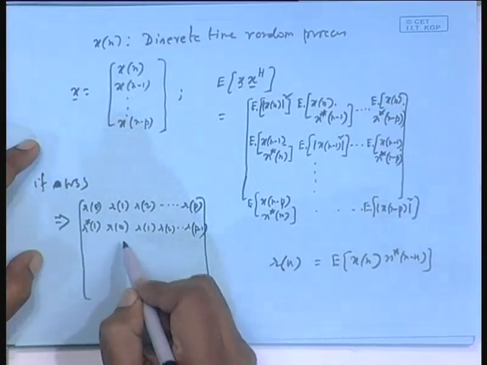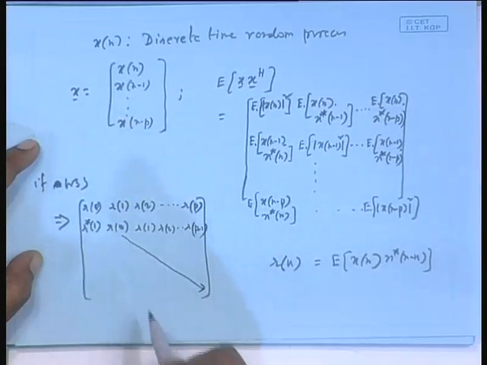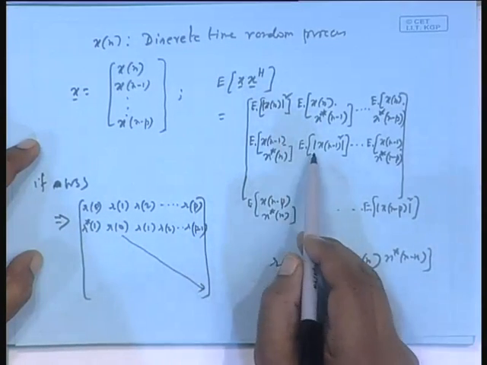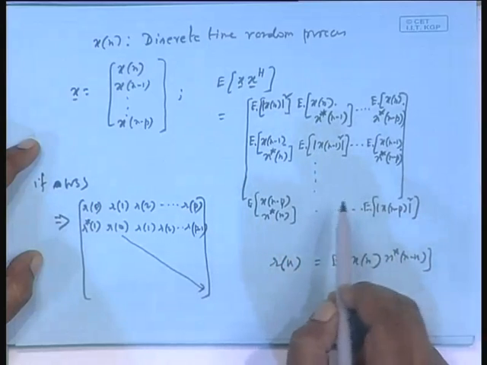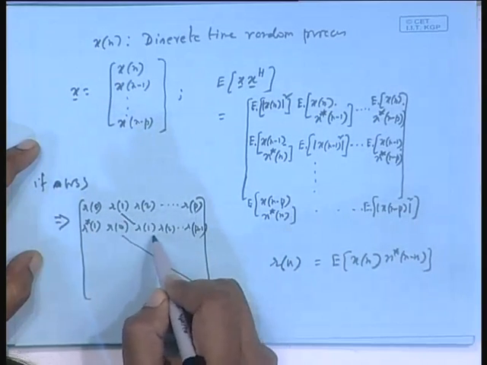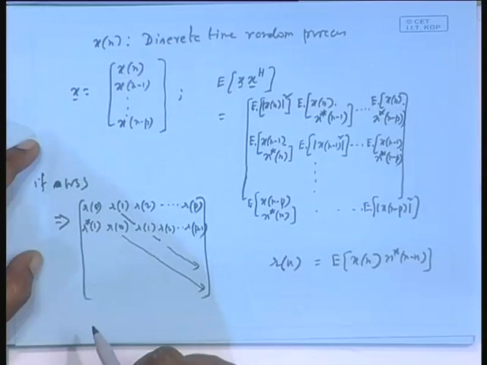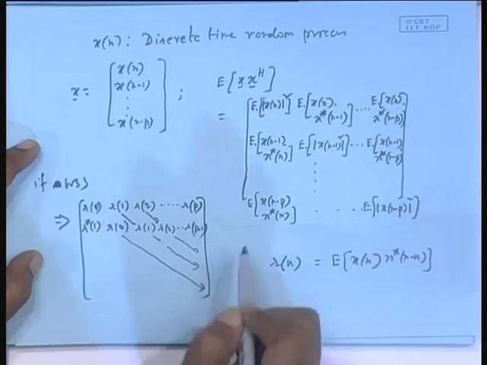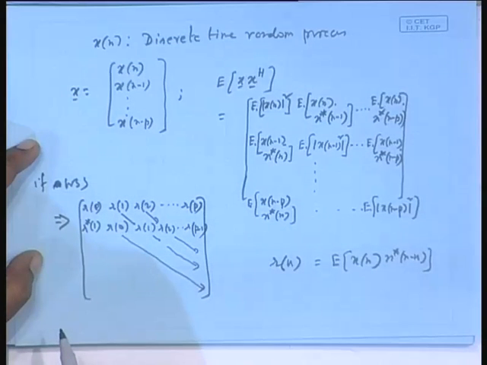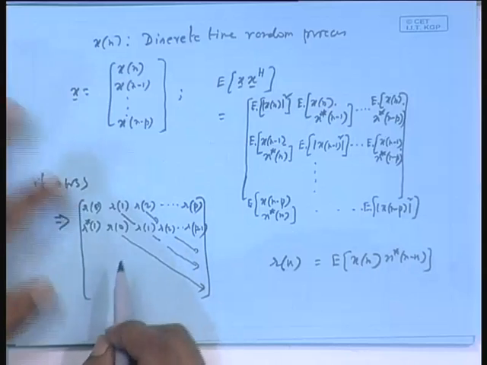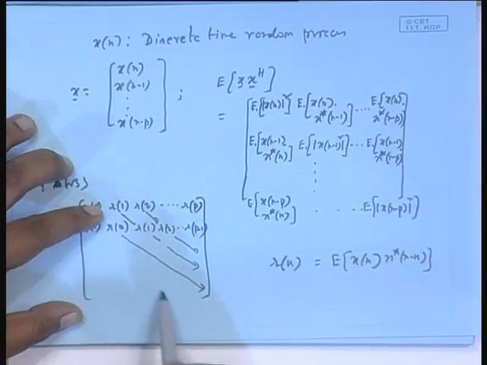You will see along this diagonal R0 will propagate, because of stationarity, whether it is E of mod xn square or E of mod xn minus 1 square, it is R0. Similarly, along this subdiagonal R1 will propagate, along this subdiagonal R2 will propagate, and so on. And on this side, whatever the element is, that also will propagate.